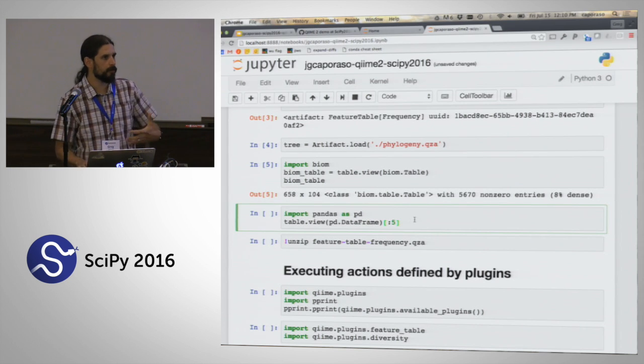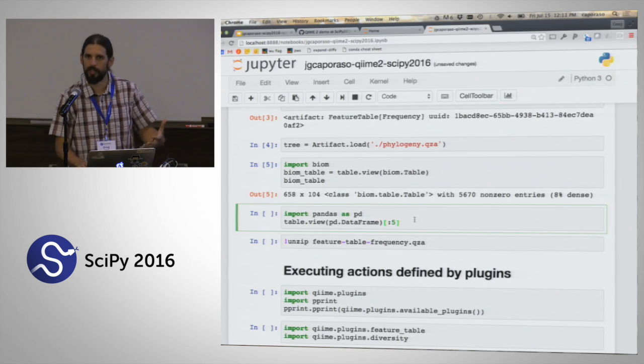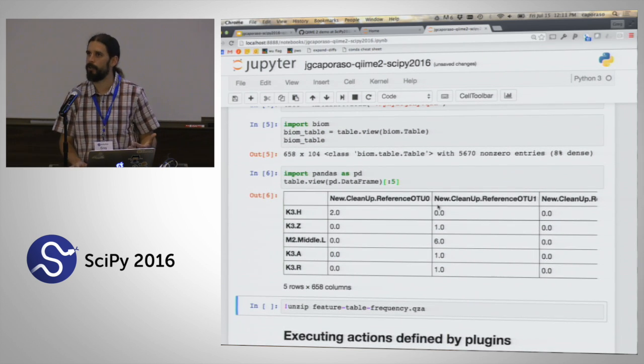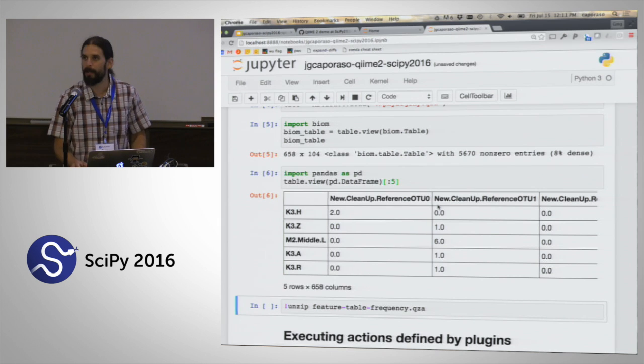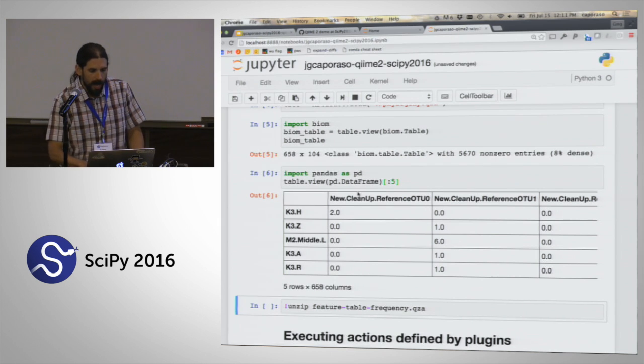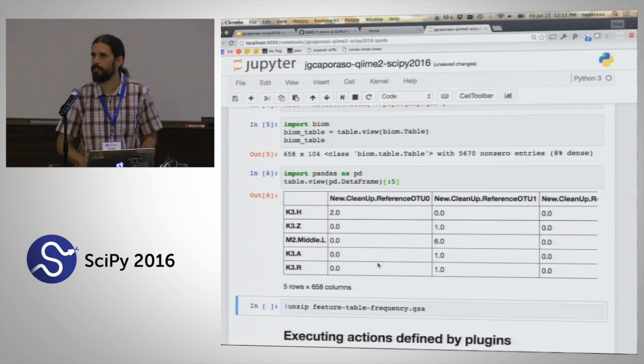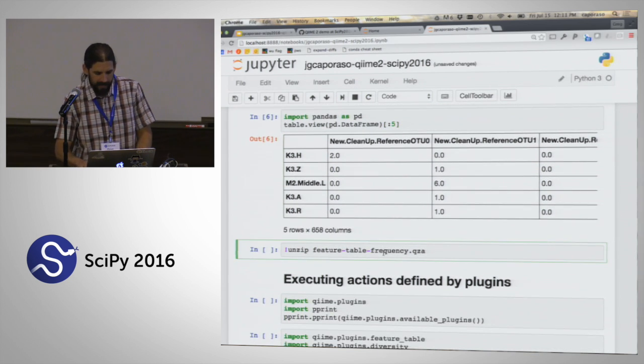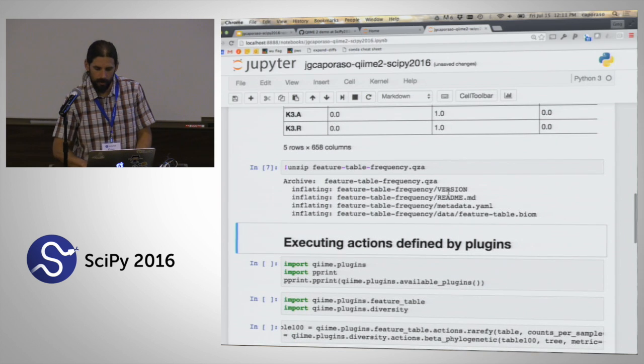So this is just a table. We might want to do something in pandas or seaborn with it. And so we can also take a view of that object as a pandas data frame. And so here, I'm just looking at the first few entries in this object as a data frame. And like I said, these are just zip files. So we have some metadata, we have some data.